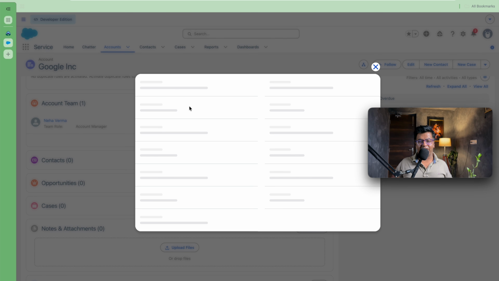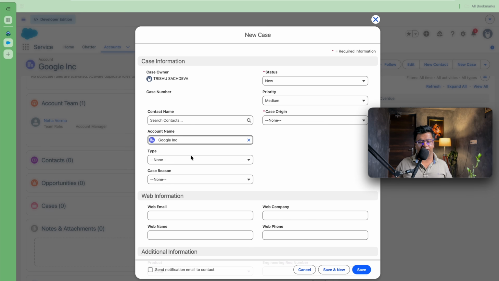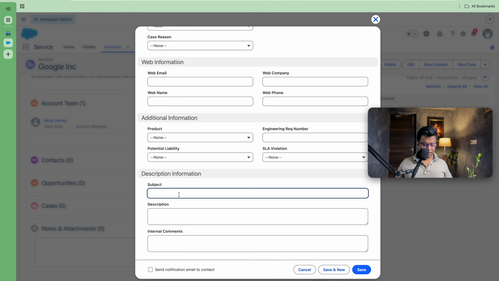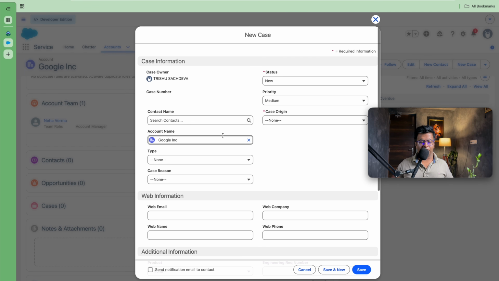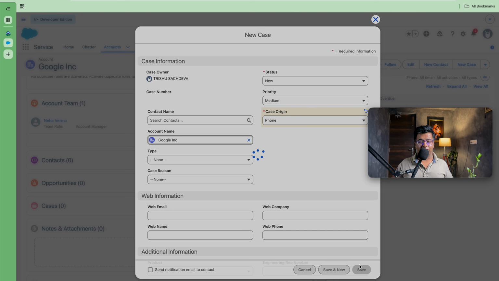I think the pop-up has opened, so now we can create a case here. So let's create, testing for account team, and further we will be adding the case origin as phone. So our case has been created.